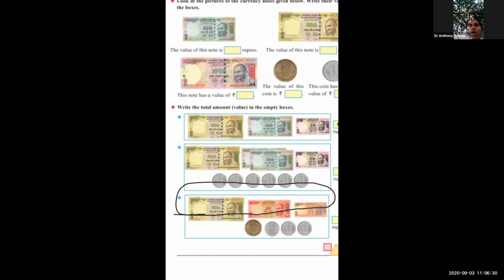Okay, understood how to add the currency notes and coins. Suppose anyone gives you all notes and tells you to count now. At that time don't be confused. Count the objects like drawings or lines. In the same way you want to count, but it's a direct method, right? Understood till here? Have to count the notes and coins.